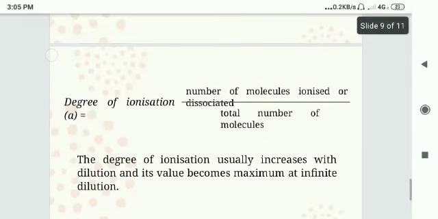Mathematically, you can write alpha, the degree of ionization, is equal to the number of molecules ionized or dissociated divided by the total number of molecules. The degree of ionization usually increases with dilution and its value becomes maximum at infinite dilution.